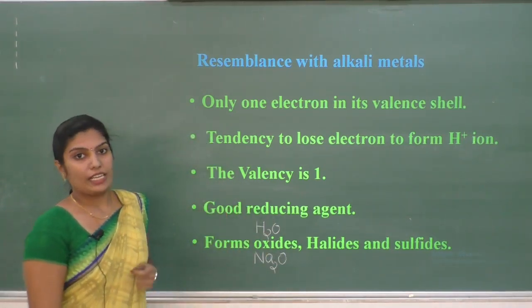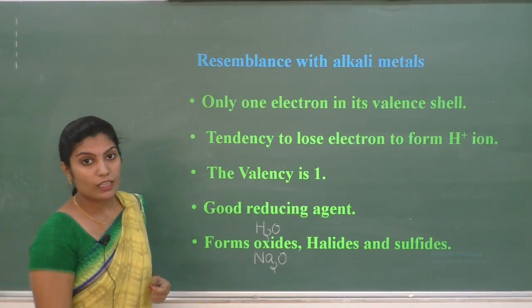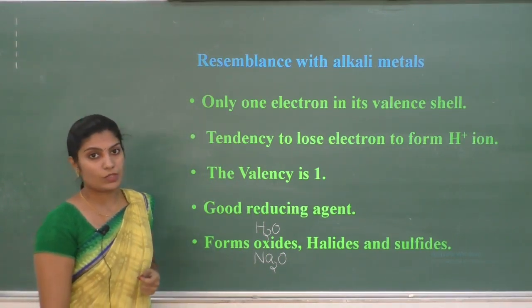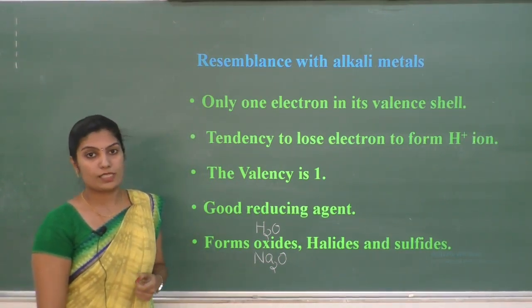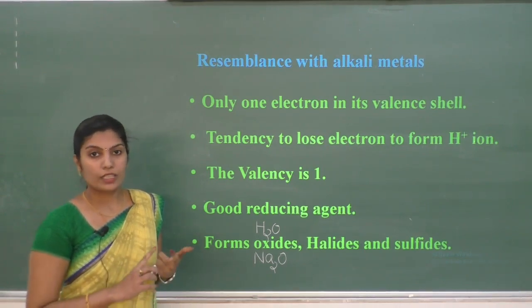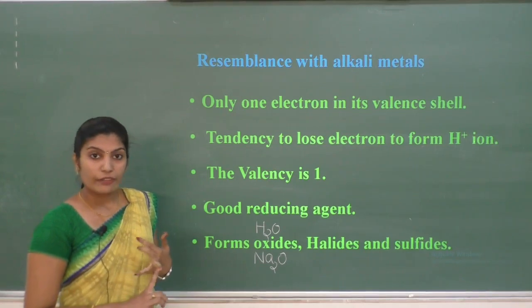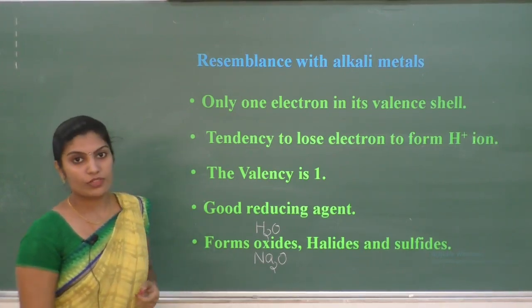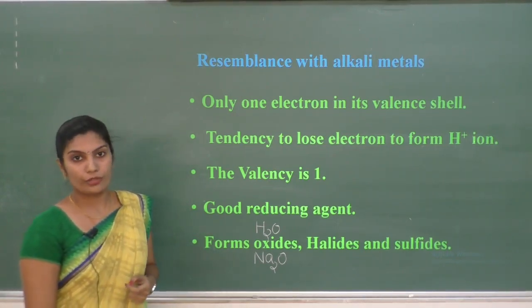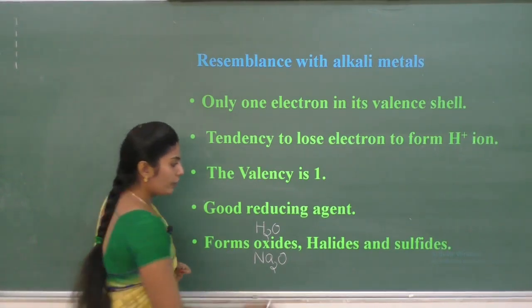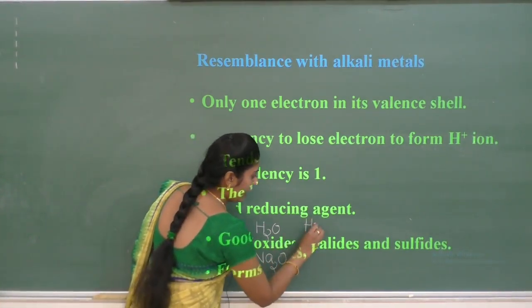Similarly, when hydrogen reacts with halogens, group 17 elements are called halogens. They are fluorine, chlorine, bromine and iodine. When hydrogen reacts with halogen, it is going to form halides with the formula HX.